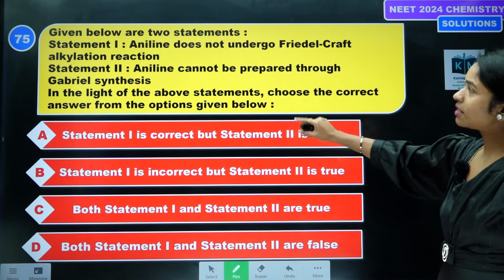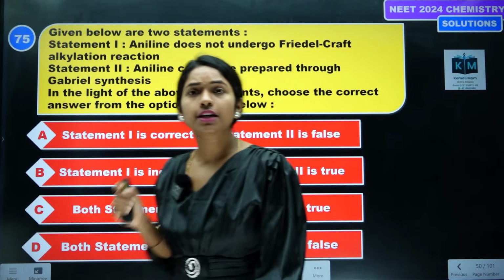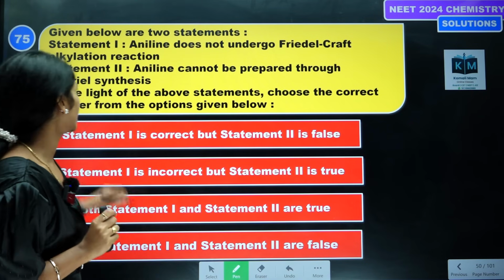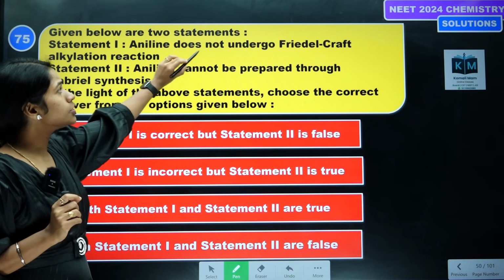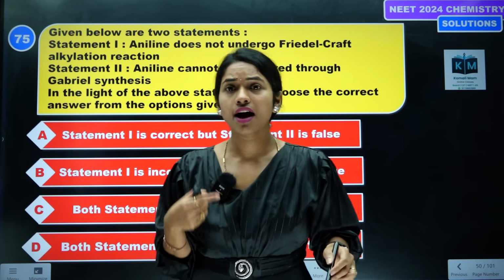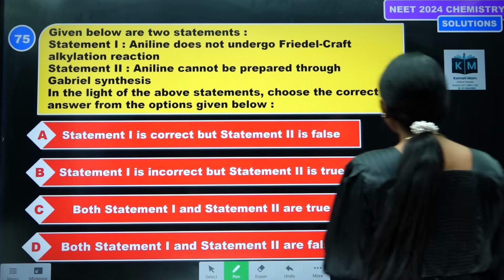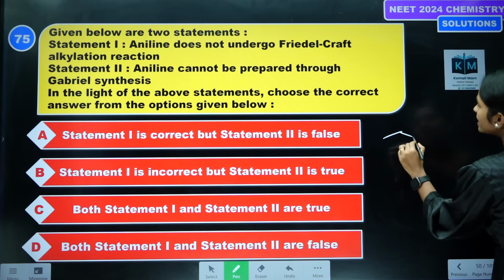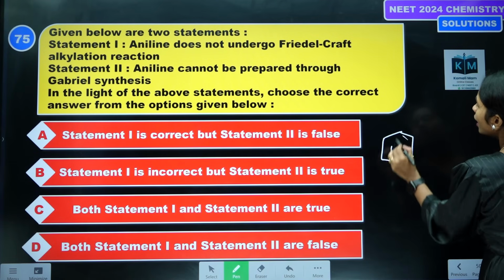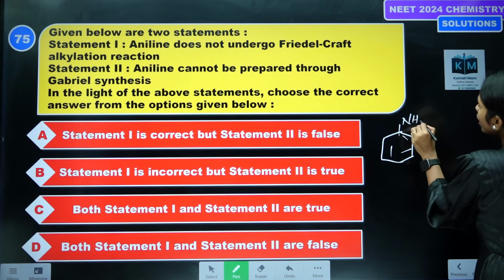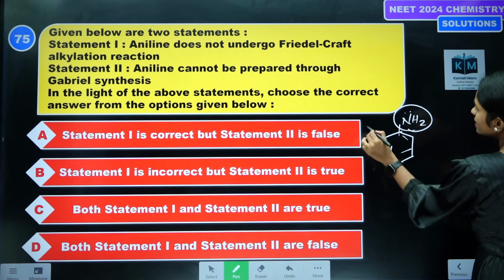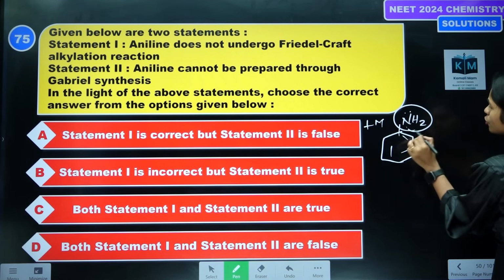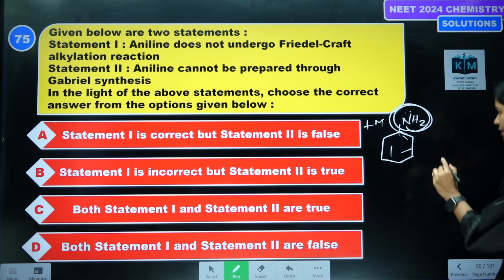There are two statements. We should identify which statement is correct and which is not. Aniline does not undergo Friedel-Crafts alkylation. Why? Because aniline has a strong electron releasing group, NH2, due to the plus M effect.